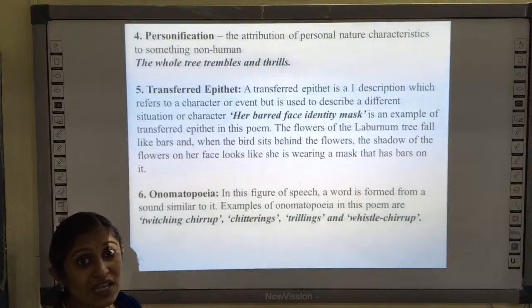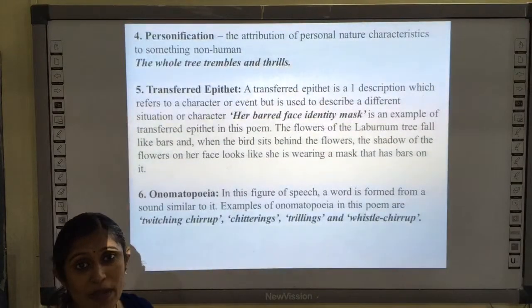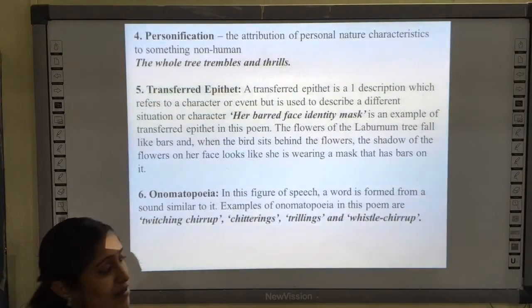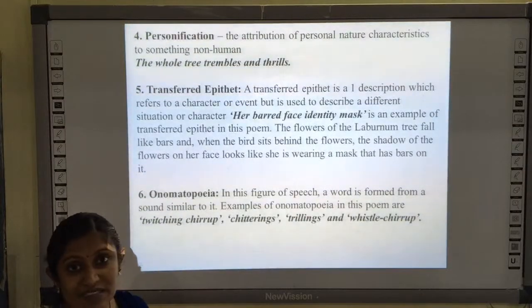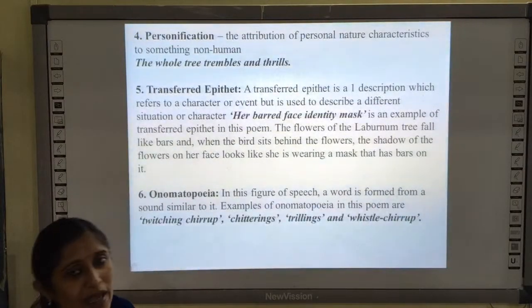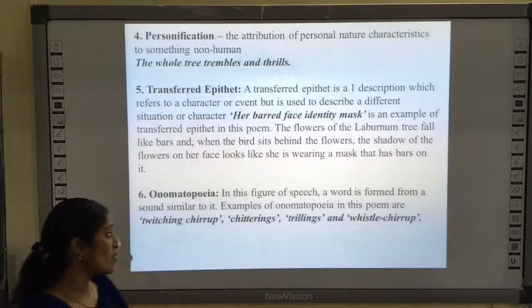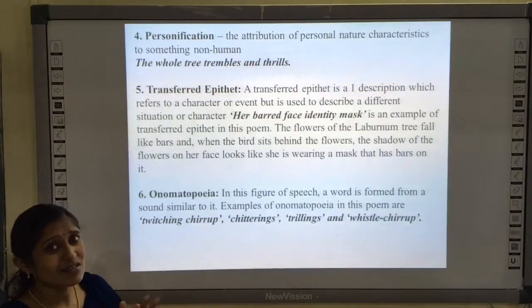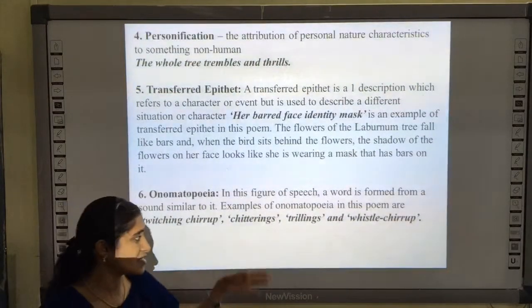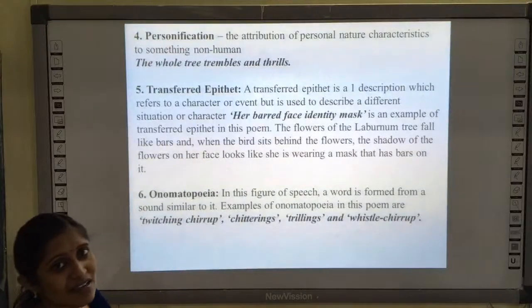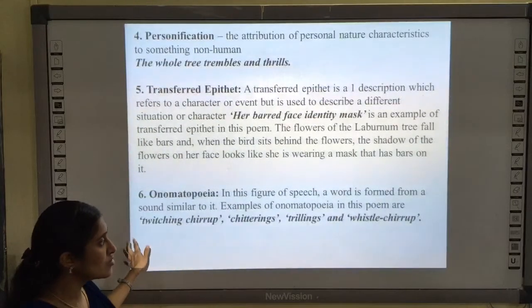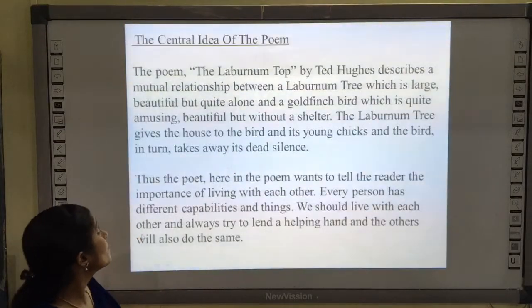Hush or hiss is the sound made by the snake. So these sounds are similar to the sounds made by the animal. So such words are called onomatopoeia. Okay, so here twitching chirp, chitterings, the shiverings, trillings and whistle chirp, etc. are the onomatopoeic words used in the poem.